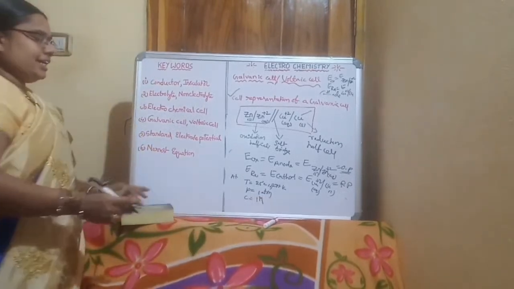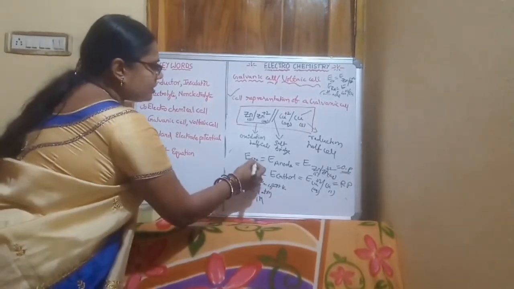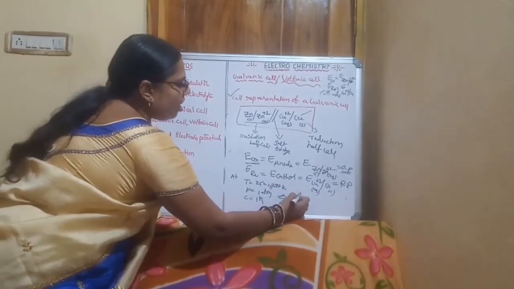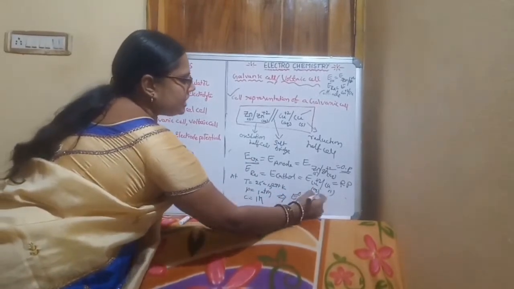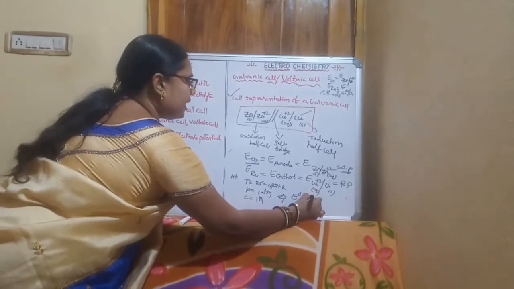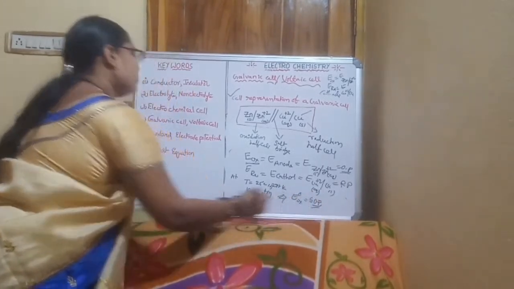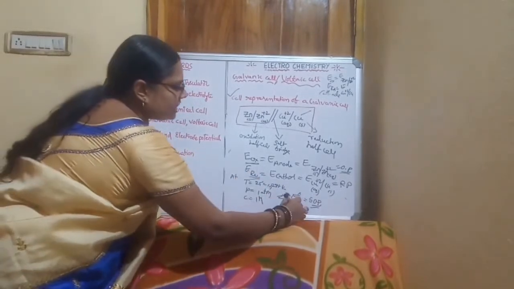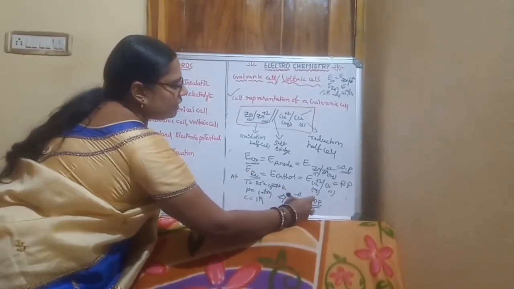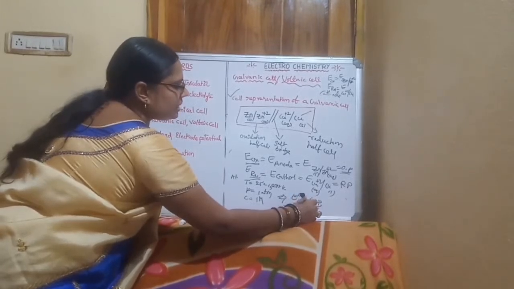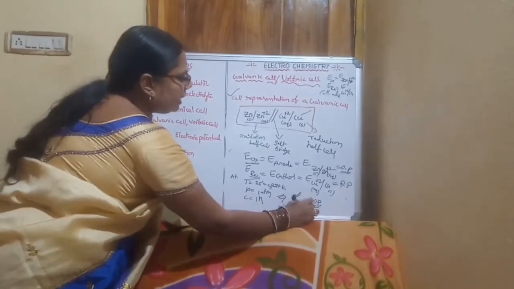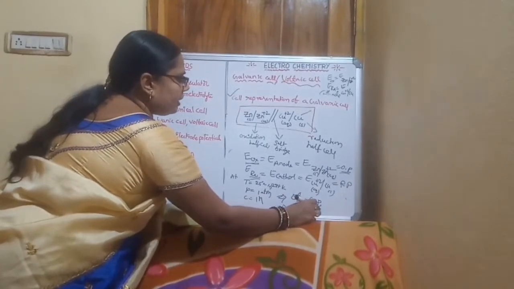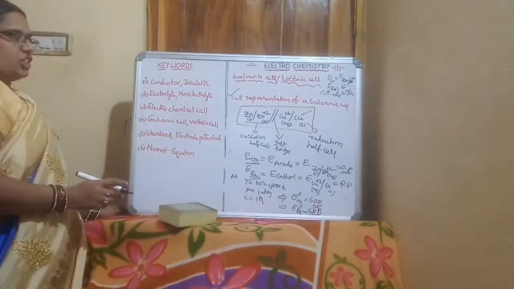At standard conditions, the E oxidation is known as the standard oxidation potential, that is SOP, and the reduction potential is called E0, that is SRP, standard reduction potential.